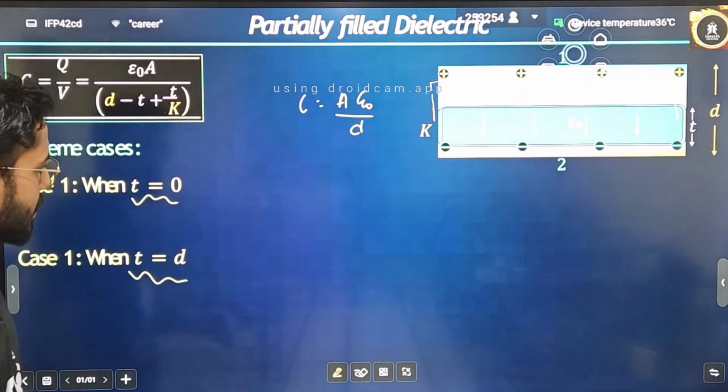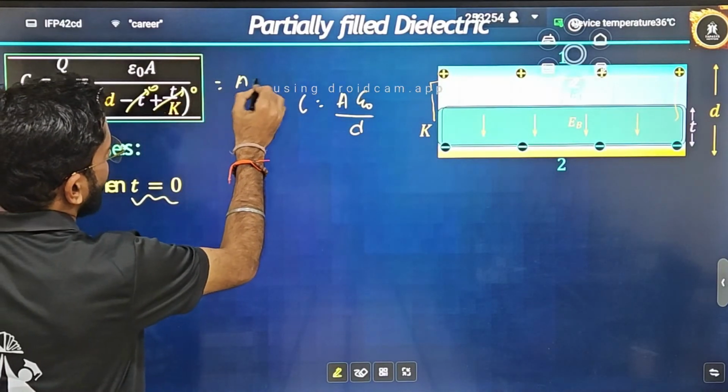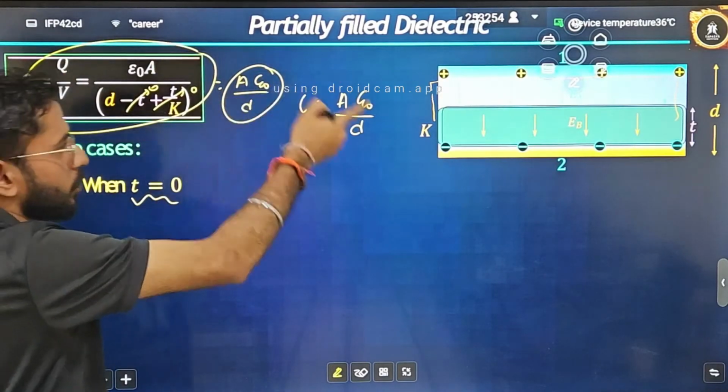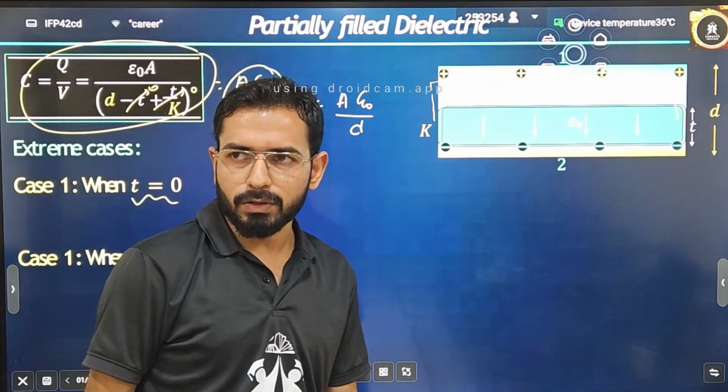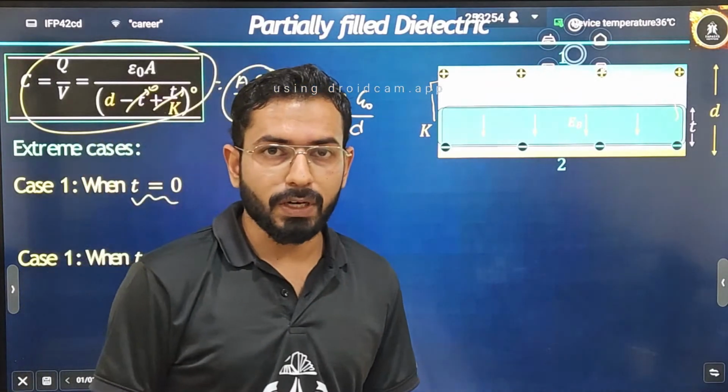Our formula is also giving the same thing. T is equal to 0, that means this term is 0, this term is 0. What is that? Can I say nothing but, students, A epsilon naught by D, that is correct. Exactly, our formula is also giving you the same thing. Is it true also? Correct. Now you can believe this formula. Okay, this formula is not fake, it is giving you correct.